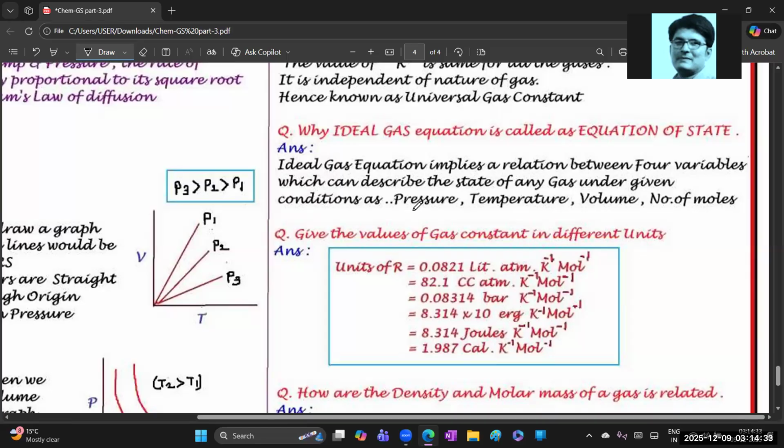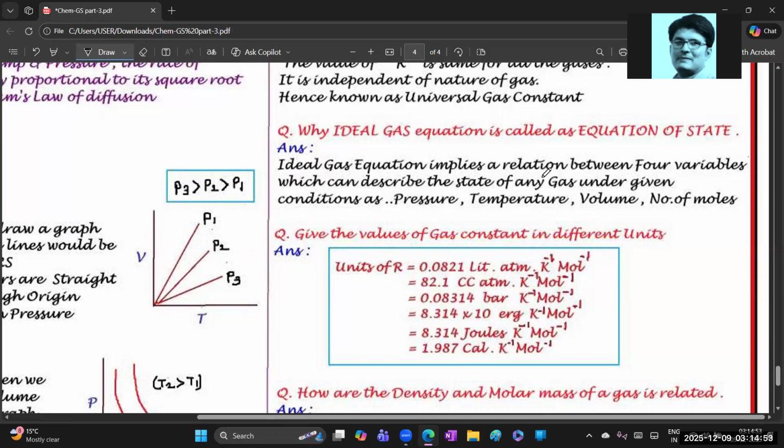So that's why the ideal gas equation is also known as the equation of state.